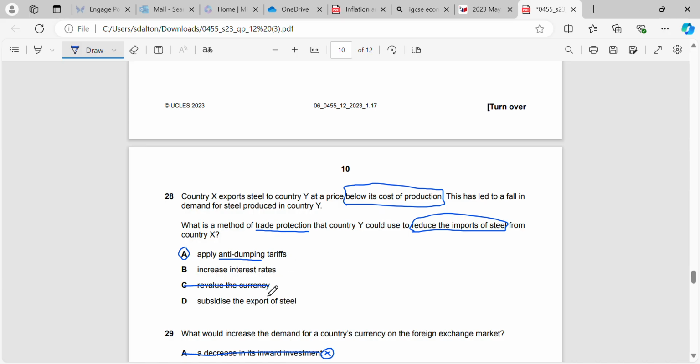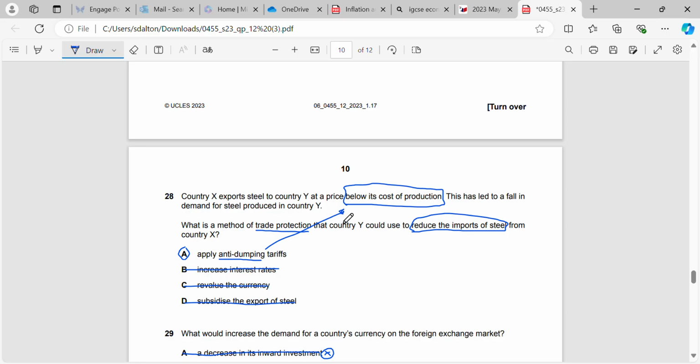Revaluing currency, subsidizing export of steel, and increasing interest rates are not going to reduce the imports. Subsidizing steel will increase exports, but it's not going to necessarily reduce the imports of steel. Revaluing currency and increasing interest rates will have the same effect. So anti-dumping, because of the clue that's in the question given here.